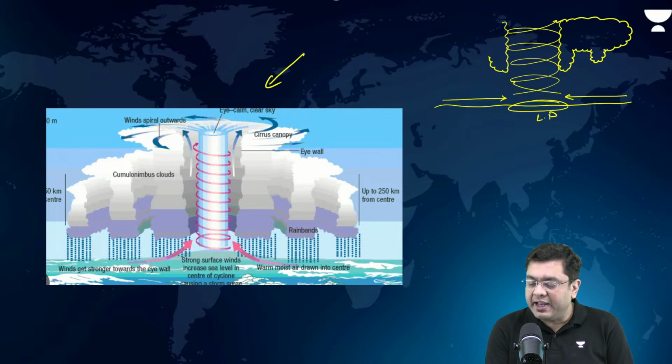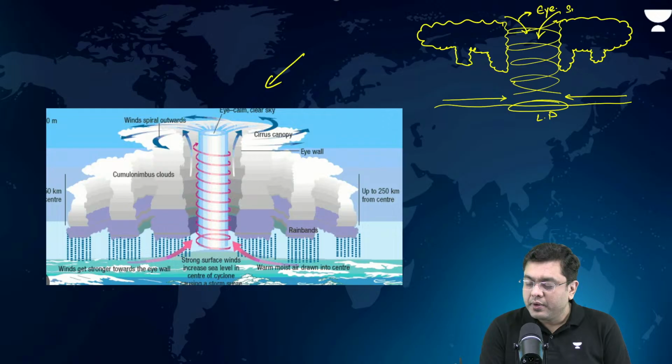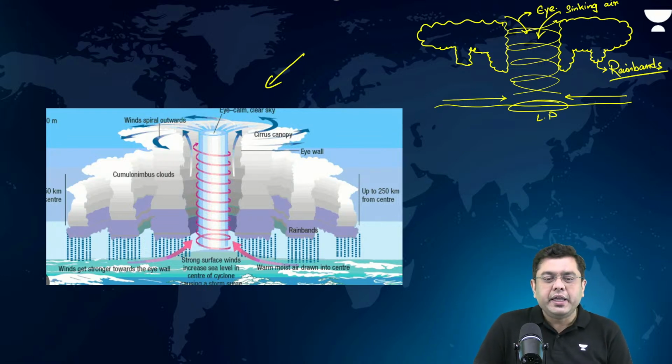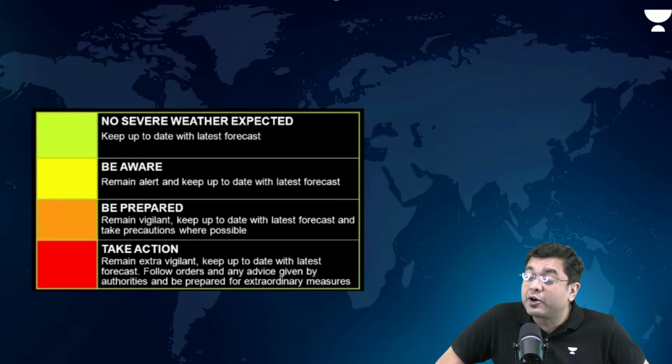Now, UPSC can very well repeat the disaster causing ability of the cyclones. Here you mention the eye, sinking air is required, sinking air, and cumulonimbus clouds, and then rain band. Even this image, which can be drawn very quickly, is more than sufficient. Practice this. Okay?